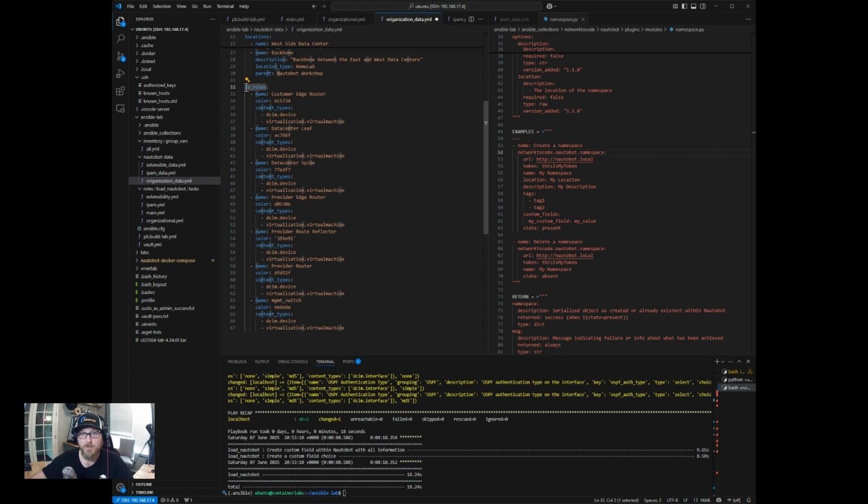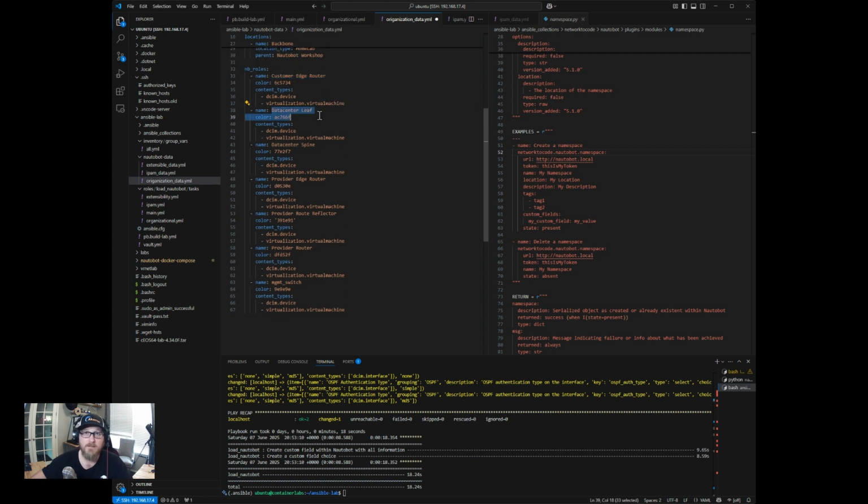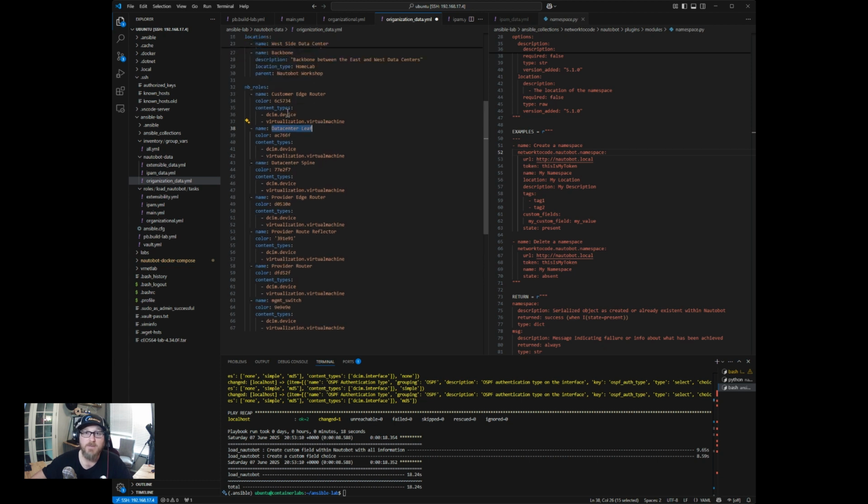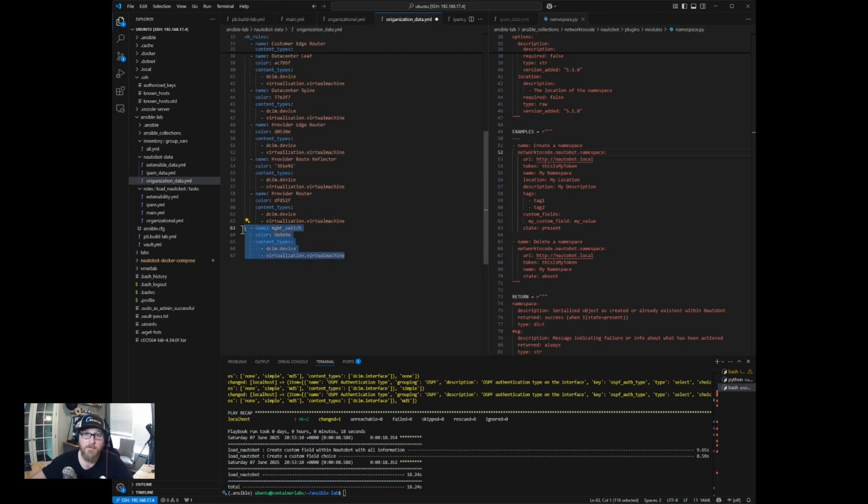For our use case, we will just assign roles to routers, because what we want to do is use those roles for our routers to assign specific Jinja templates. If they're in a specific role, they're going to have a slightly different Jinja template potentially, right? Like a customer edge router is not going to support MPLS, for example. So we won't include that in the customer router configuration template. Same for the data center potentially, right? The data center leaf will primarily be external BGP, and so we don't need to run MPLS there. And we don't even need to run OSPF, so we wouldn't include OSPF in that template as well.